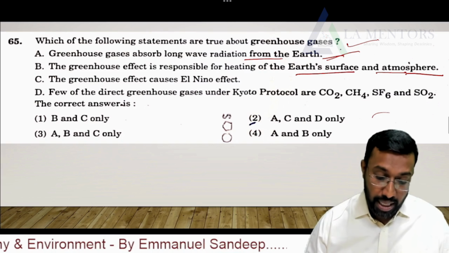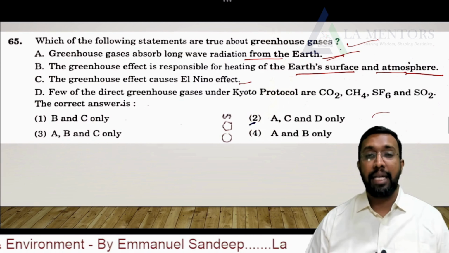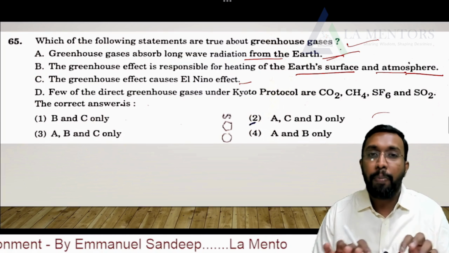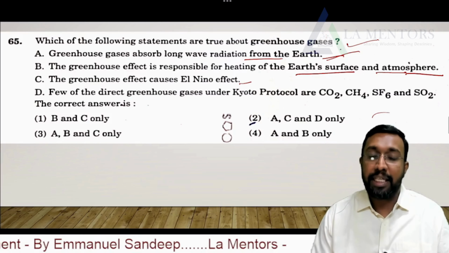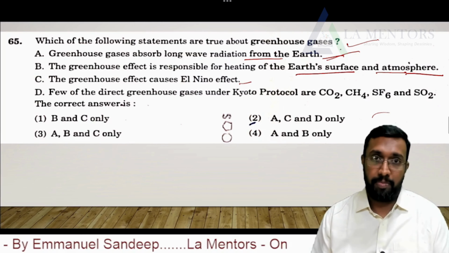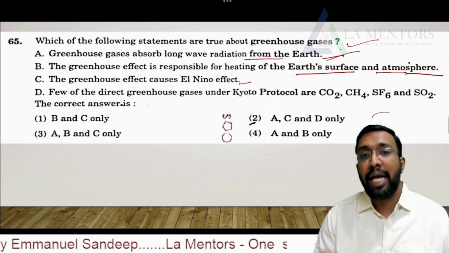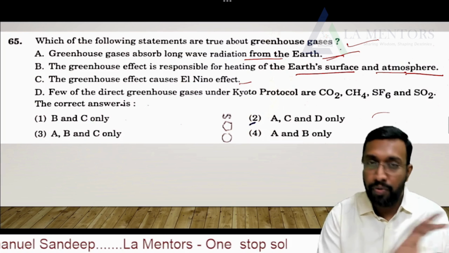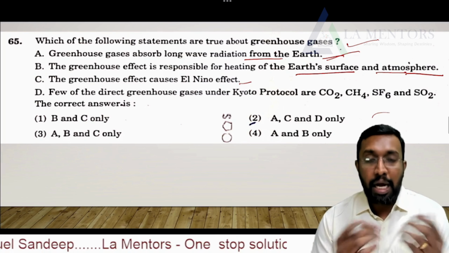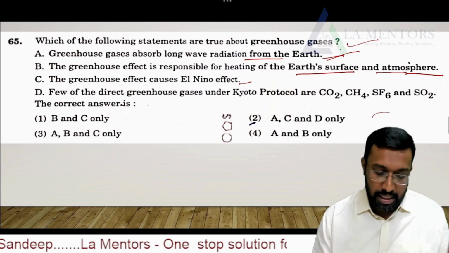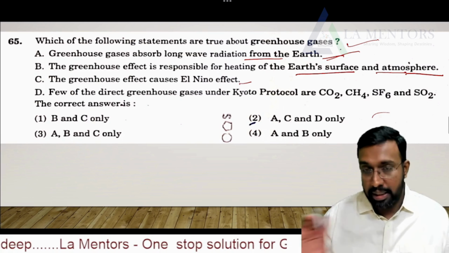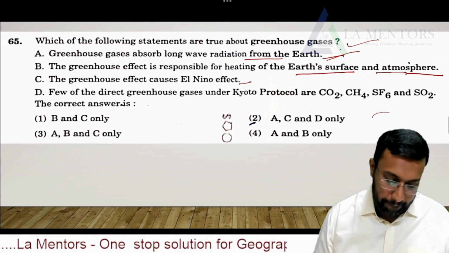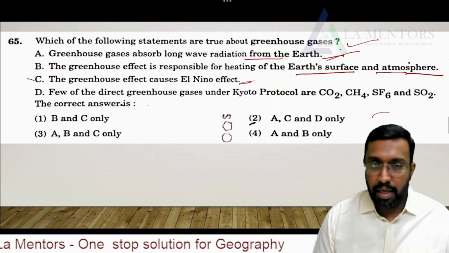Next, greenhouse effect causes El Nino effect. This is again a challenging statement, because there is no foolproof data until now saying that the greenhouse effect is causing El Nino. It may enhance the periodicity of El Nino, and a great deal of research is still ongoing, so we cannot conclude or completely say that this is causing El Nino. You cannot generalize the statement in such a way. So again, no, you cannot.